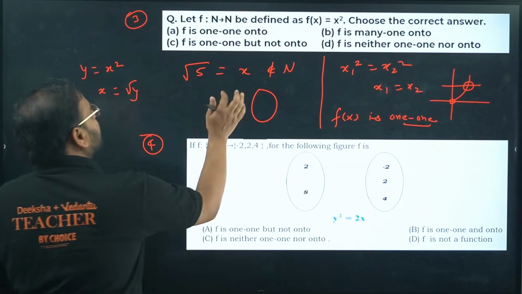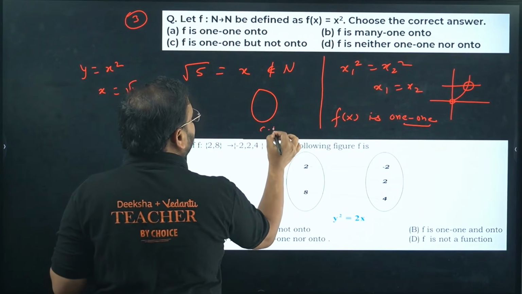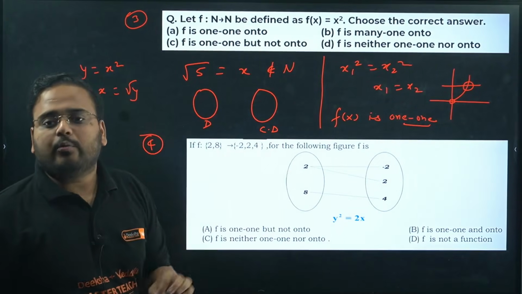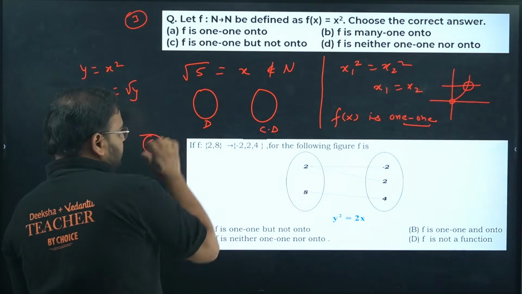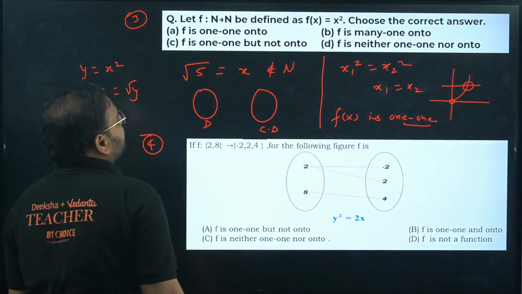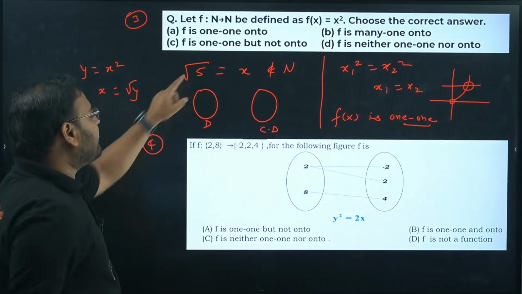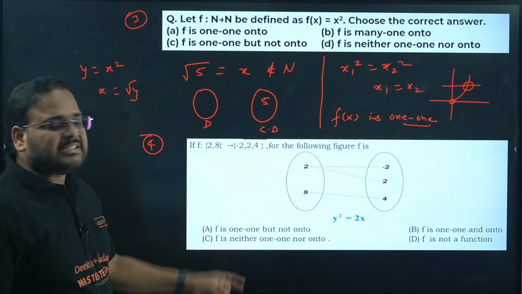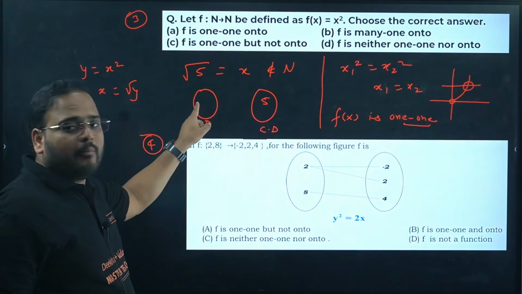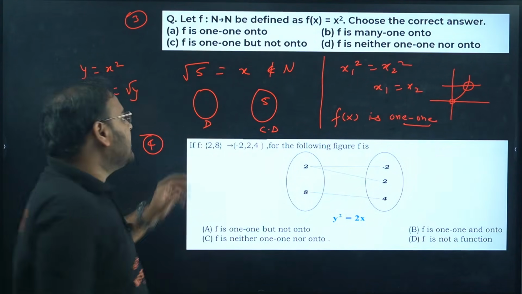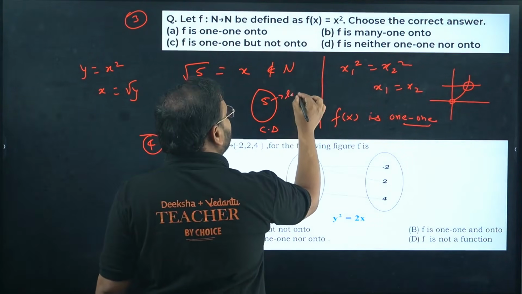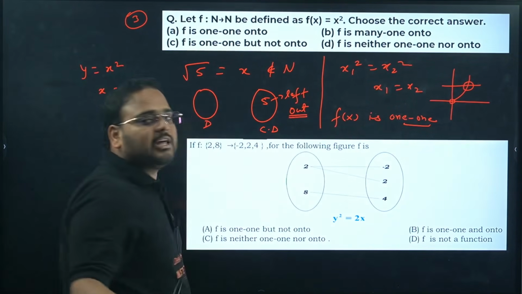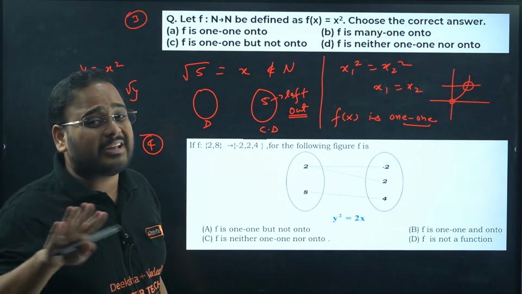So have a look. Basically, in the codomain set and the domain set, have a look, guys. In the codomain set, I have a number 5 for which I cannot match it back. Means for the number 5 there is no natural number in the domain which can be mapped. It means number 5 is left out, and anytime you get this word left out in the codomain, it means the range and codomain cannot be equal.